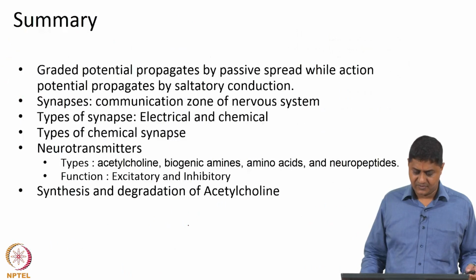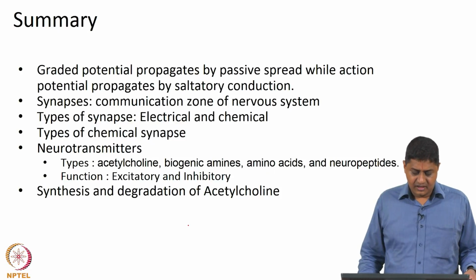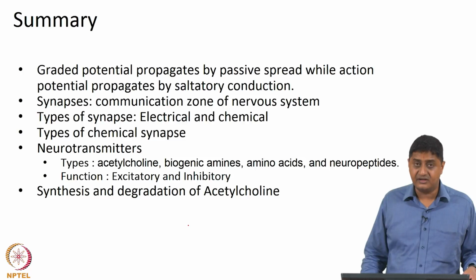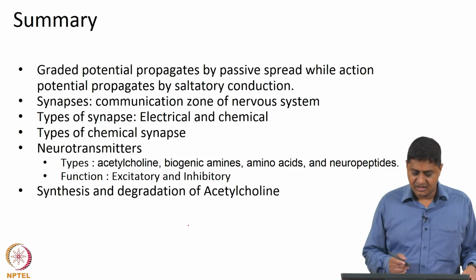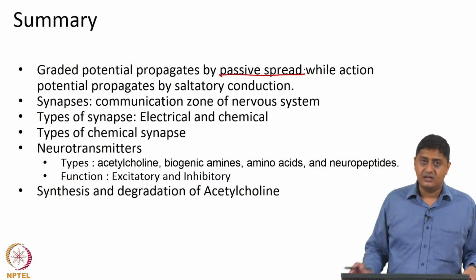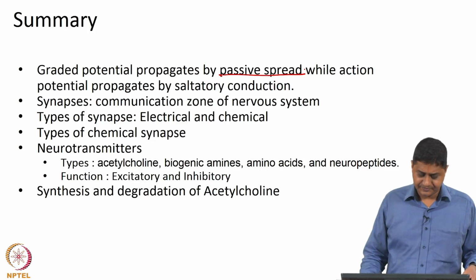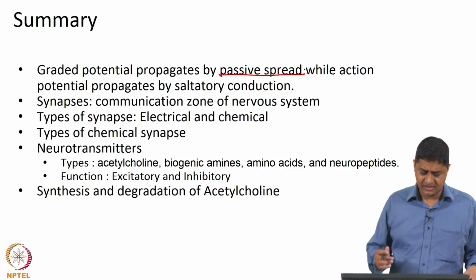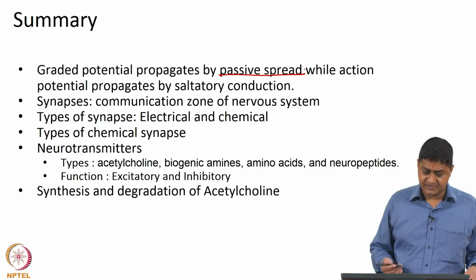Okay. So, in summary, we have discussed the differences between graded potentials and action potential. Graded potentials propagate by passive spread, whereas action potential propagates by saltatory conduction or regeneration of a new action potential in the voltage gated channels. And synapses are communication zones between one neuron and another neuron, and there are two types of synapses, electrical synapses and chemical synapses.